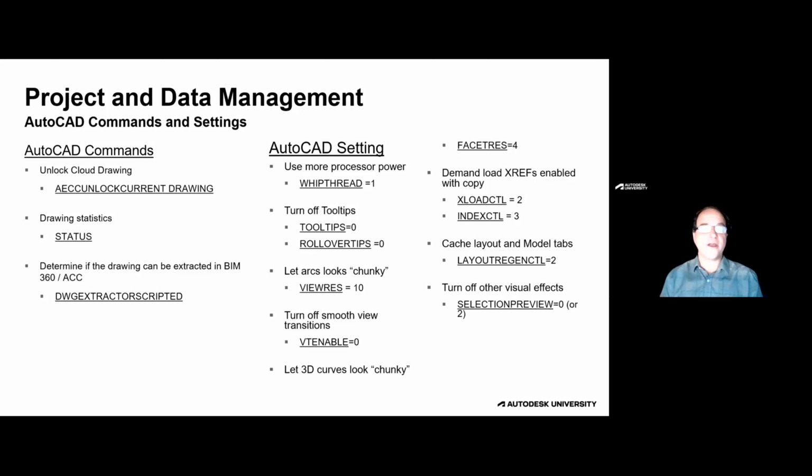In some cases, the complexity of the drawing has exceeded what the DWG extractor can handle. And that's where the Status tool comes into play. And that's also where DWG Extractor Scripted comes into play. That last command that we're talking about there will actually test the extraction for the DWG on your local machine. If the extraction is successful locally, then we know that the file is likely too complex to be extracted in the cloud. If the file does not extract locally, then we know that it's likely a drawing hygiene scenario.